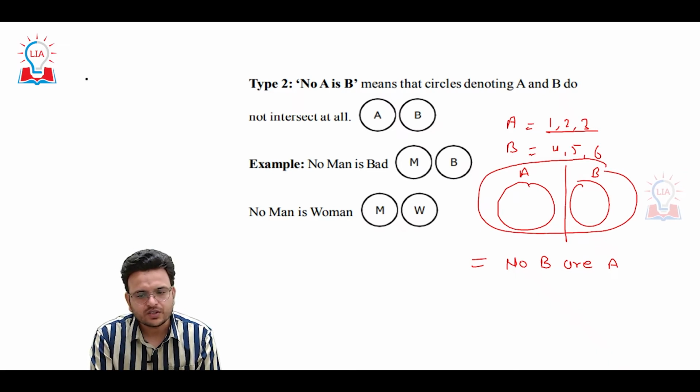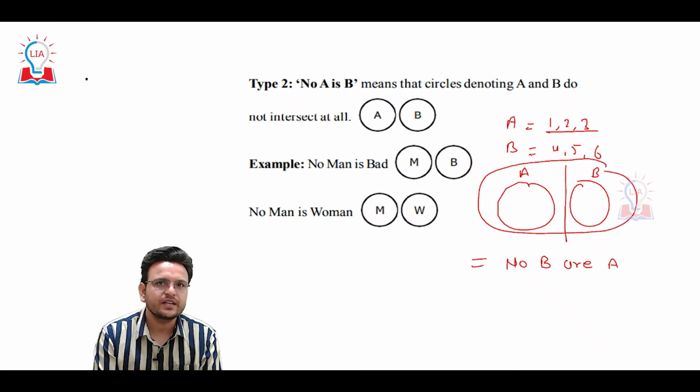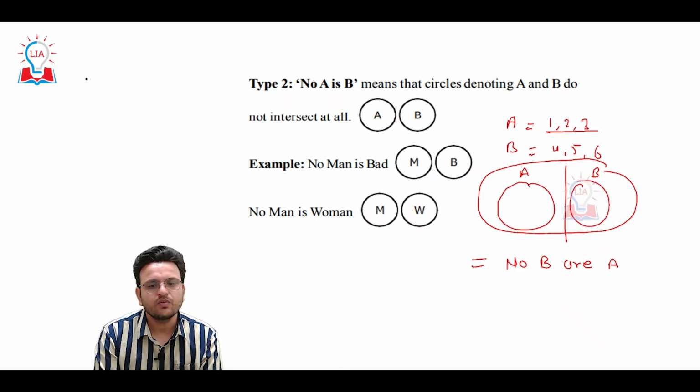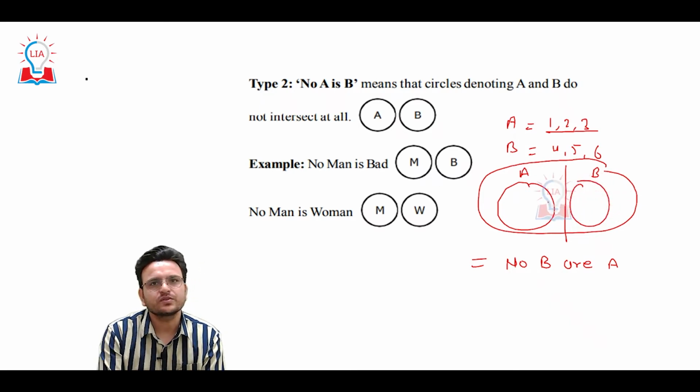Here no A are B, and definitely no B are A; that is also true.